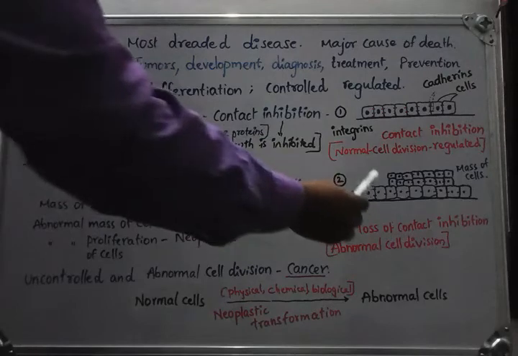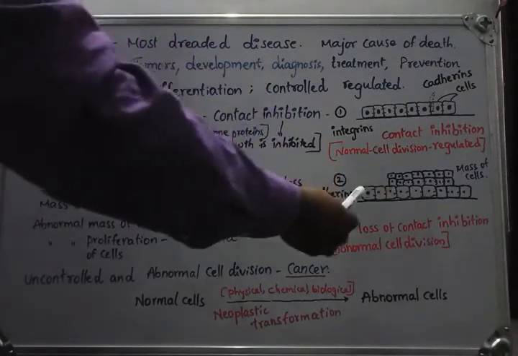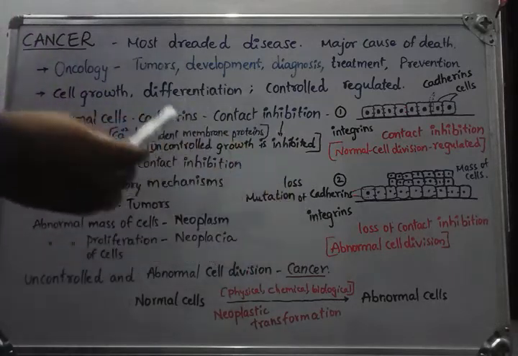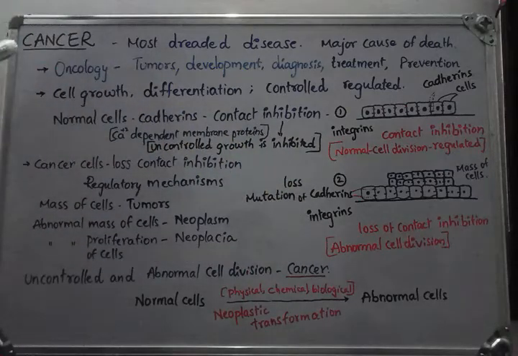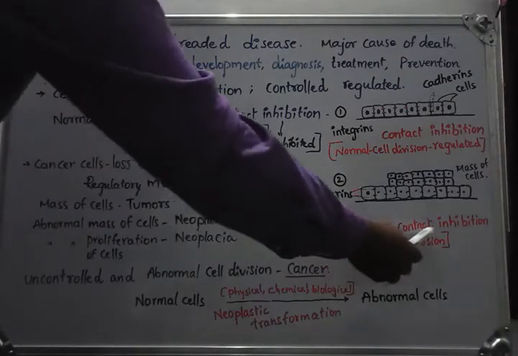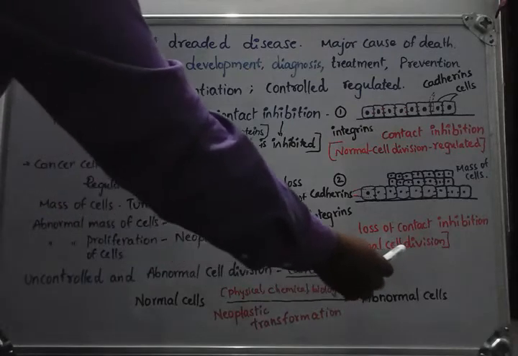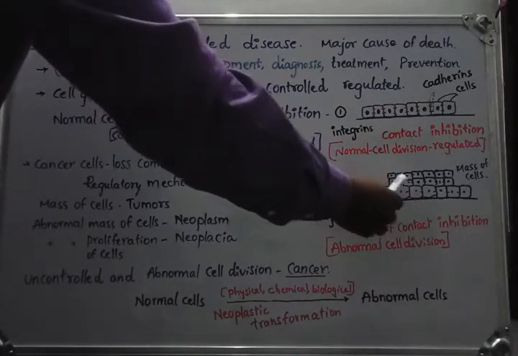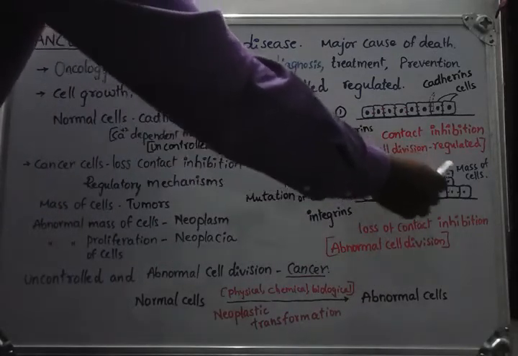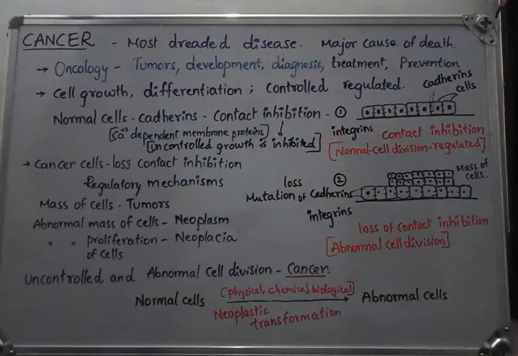So when there is a need for cell division, they rapidly produce cells by cell division, and there is no stoppage for the cell division at that time. Why? Because of the loss of contact inhibition. So it leads to abnormal cell division and the number of cells is also more. So a group or mass of cells is also produced.